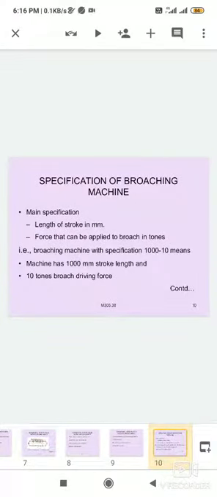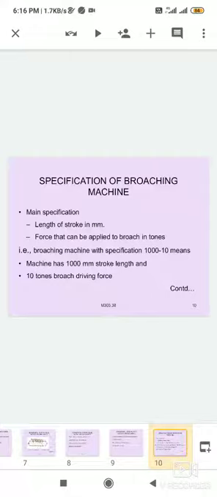Now, specifications of the broaching machine. The size of a broaching machine is specified by the length of stroke in mm and the broaching force in kilonewtons or tons applied to the broach. The specification should also include the ranges of speeds and feeds and the type of drive.